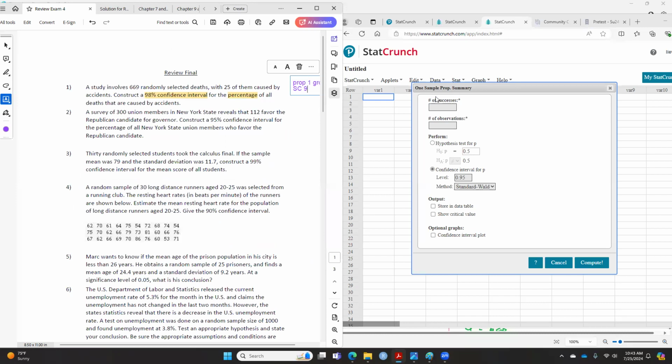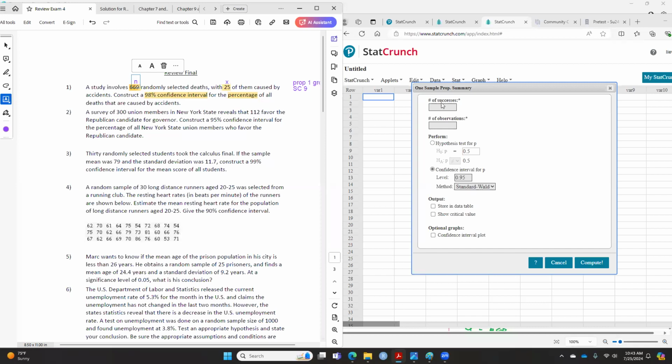They need the number of successes, and if you don't know what the number of successes is, that is your X. That will be 25 if you read this question, 25 out of 669. So in this case, this will be your X, and this will be your N.